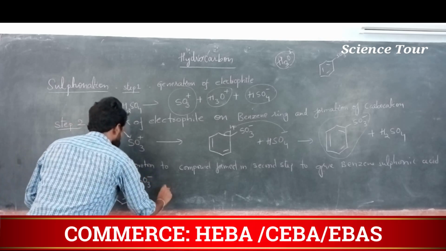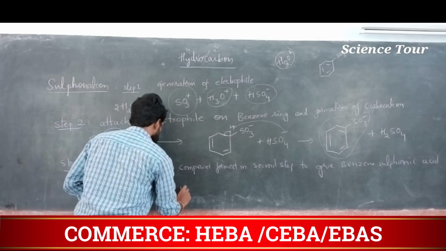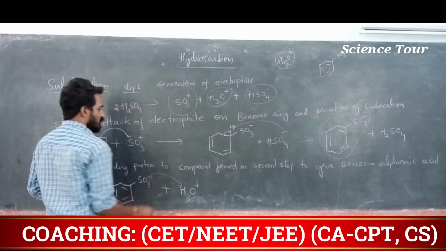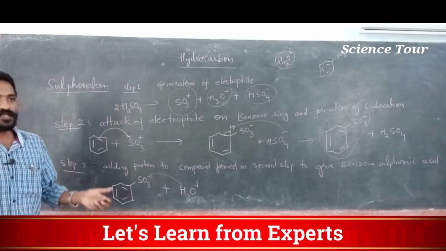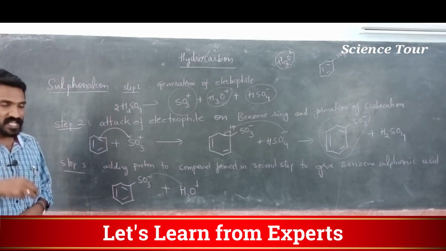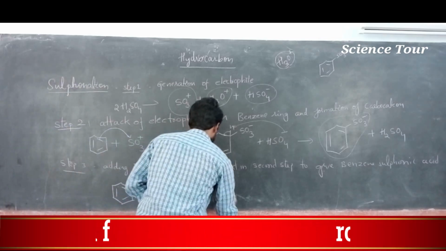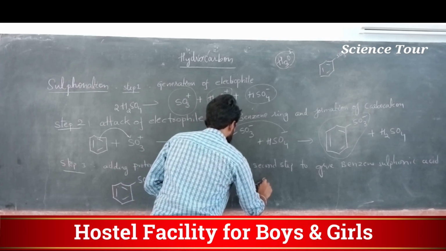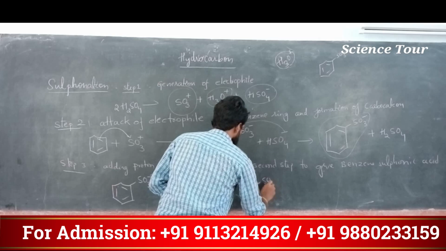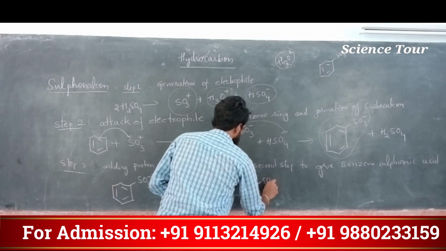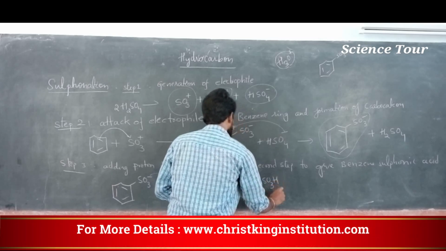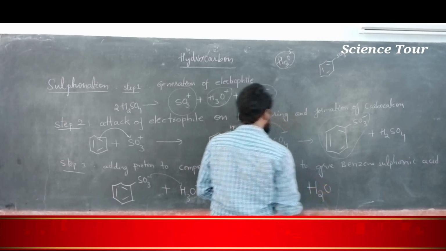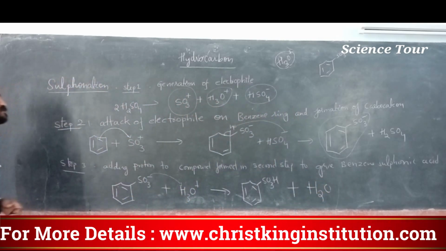SO3 minus plus here H3O plus. One of the H is taken from H3O plus. Okay, it gives, my dear students, our product: benzene sulfonic acid plus water. That's it.